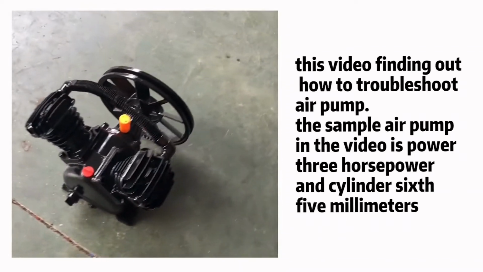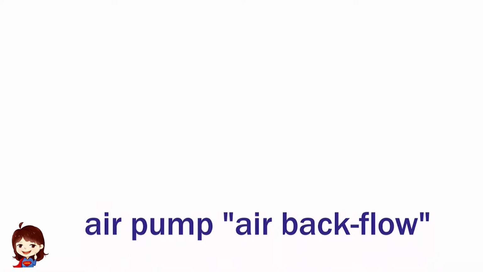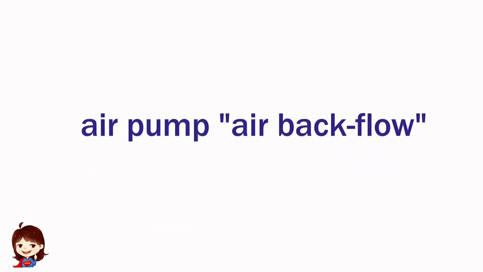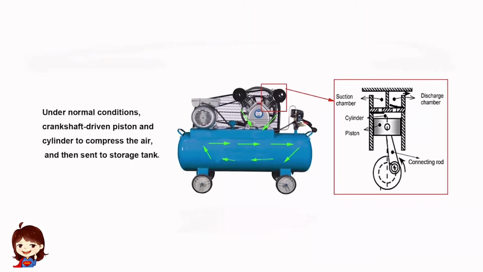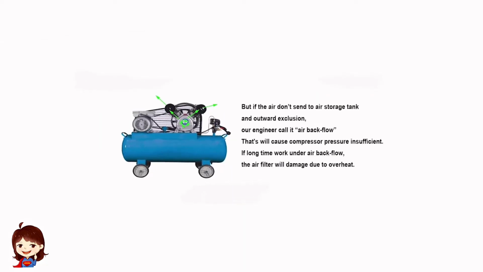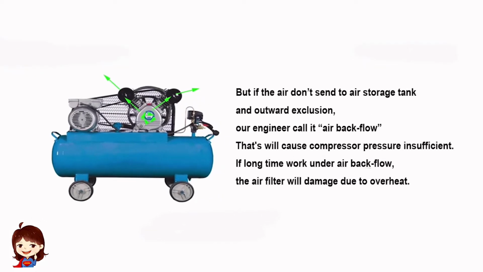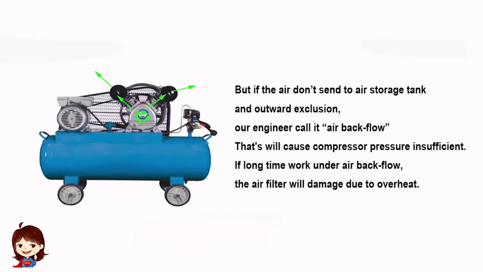The sample air pump in the video is three horsepower and has six cylinders. Air pump air backflow: under normal conditions, the crankshaft drives the piston and cylinder to compress the air and then send it to the storage tank. But if the air doesn't go to your storage tank and is pushed outward instead, our engineers call it air backflow. That will cause compressor pressure to be insufficient.